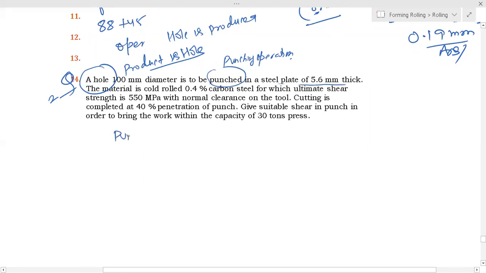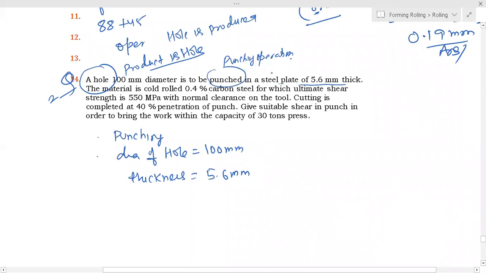So first we have identified that the process is punching. Then the second point is the diameter of the hole. The diameter of the hole is 100 mm, and the thickness is 5.6 mm. It is a very thick sheet, very heavy steel plate. And what is steel? If the percentage of carbon is less than 2%, then we call it steel. If it is more than 2% carbon, then we call it cast iron.